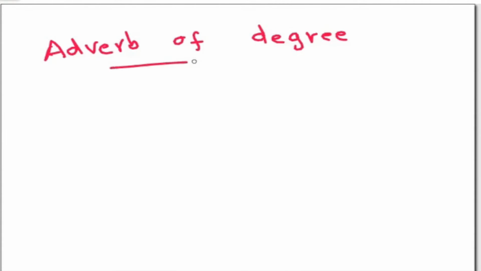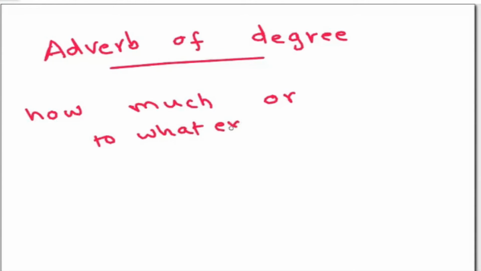Adverb of degree shows how much or to what extent the work is done. To what extent means to what level, to how much standard the work is done. You are measuring the level: adverb of degree, how much, to what extent the work is done.